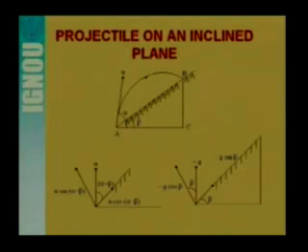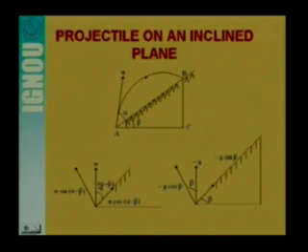Please look at the figure again. Here you see the inclined plane, that is angle beta, and this angle is alpha minus beta, that I had already explained. So this is the direction of the initial velocity u. We can resolve this velocity vector into two directions. One is along the inclined plane and the other is perpendicular to the inclined plane.